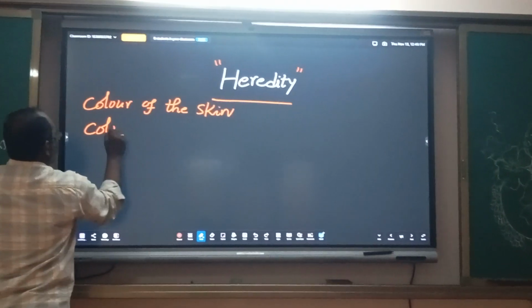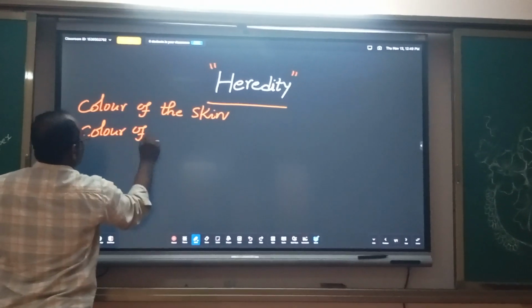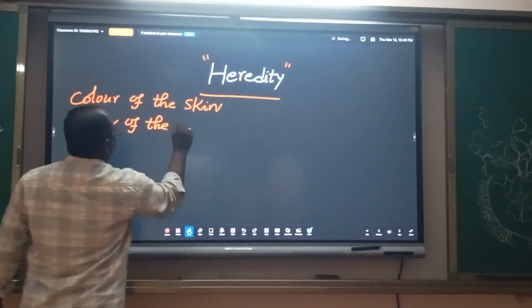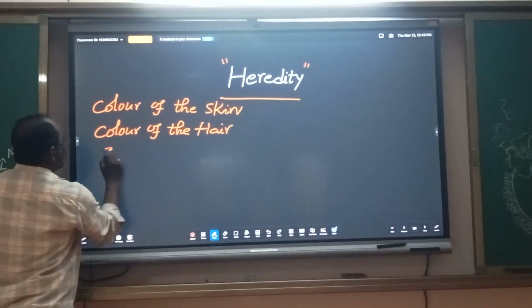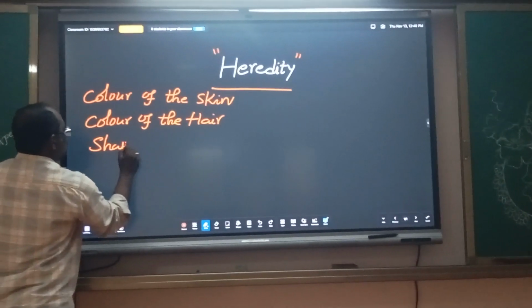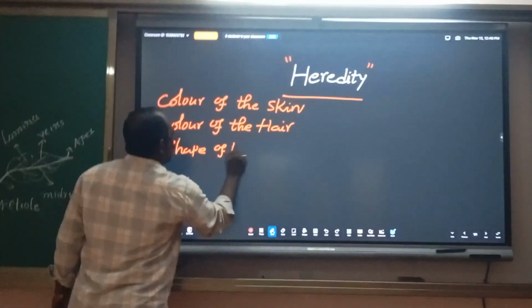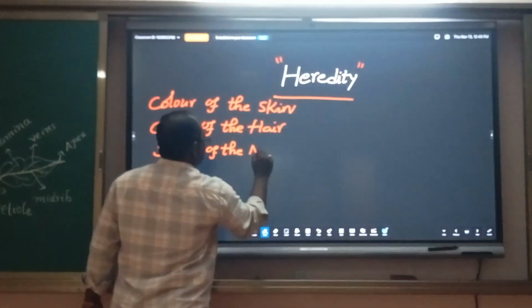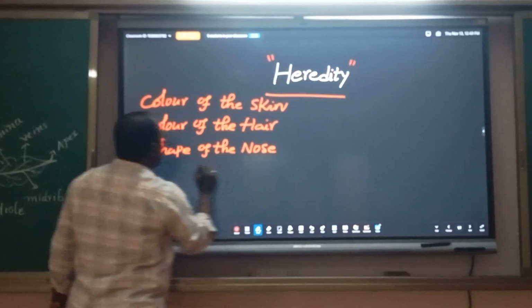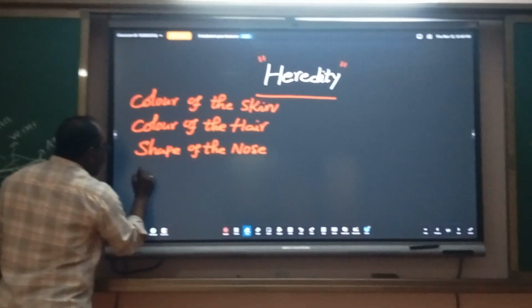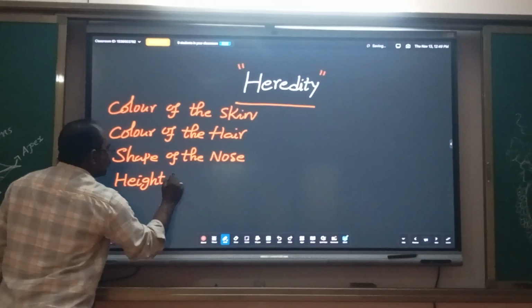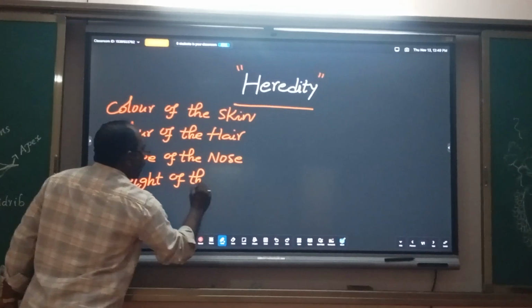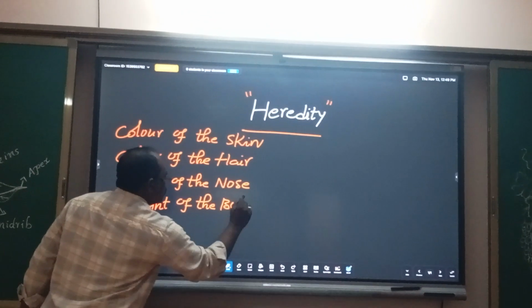Color of the hair is a character or feature. Shape of the nose is a character or feature. Height of the body is a character or feature.